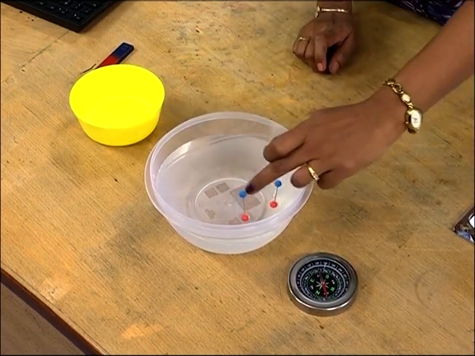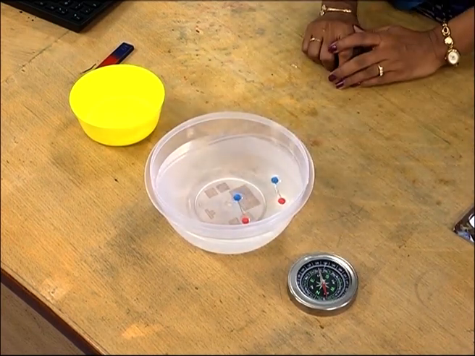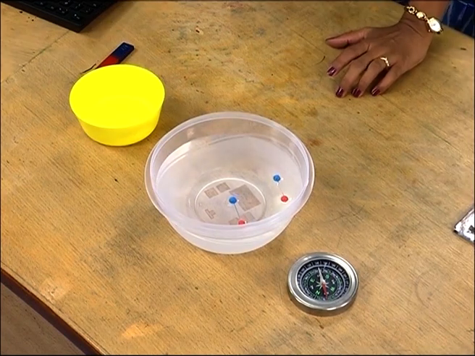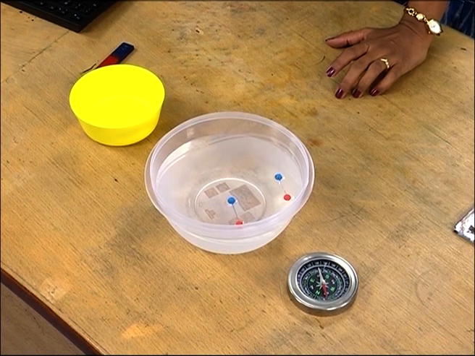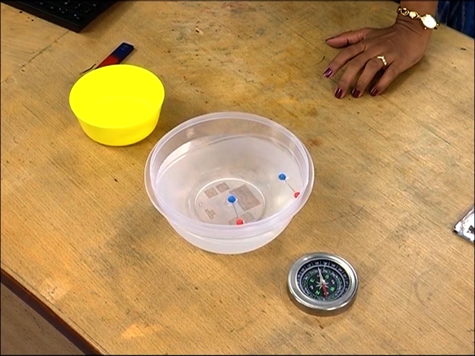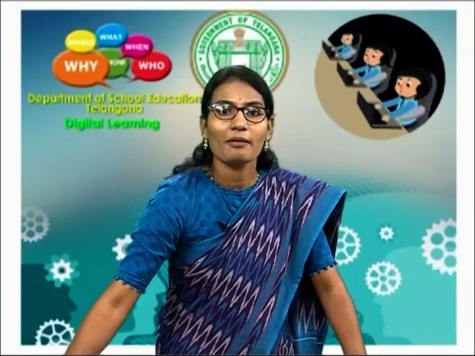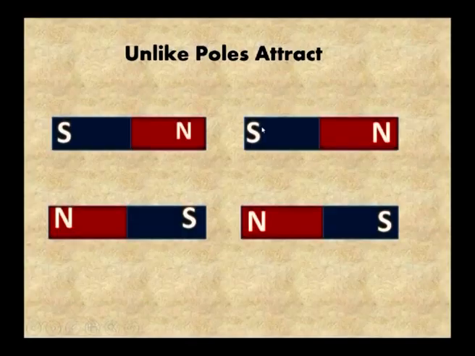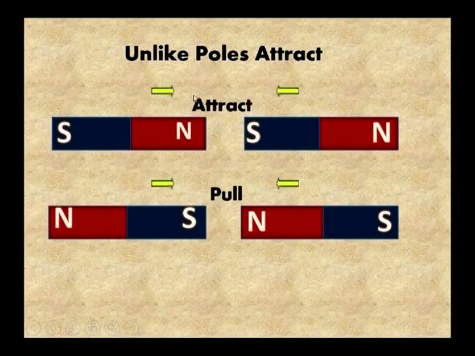From this experiment we can generalize that like poles repel. See here, children, north and north pole both are repelling each other, and south and south. So repel means pushing away. If you take unlike poles, that is north pole and south pole, they attract each other. Here south and north pole pull each other. What is meant by attract? That is pulling together.